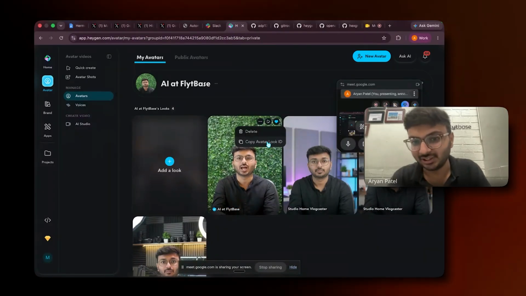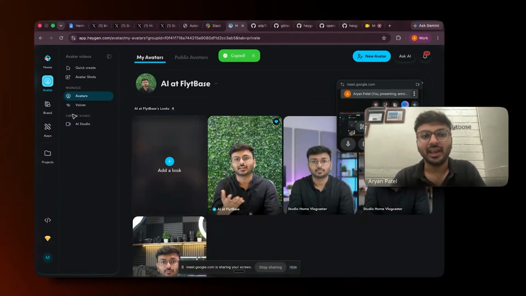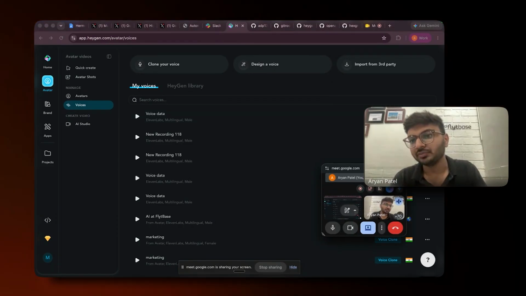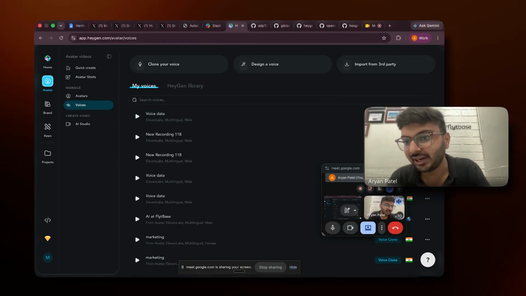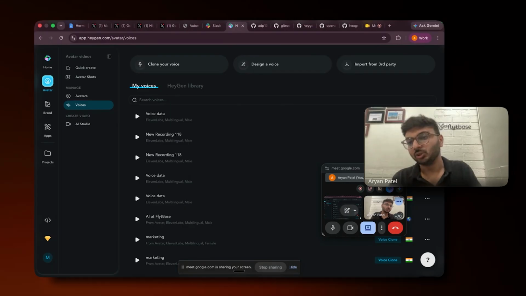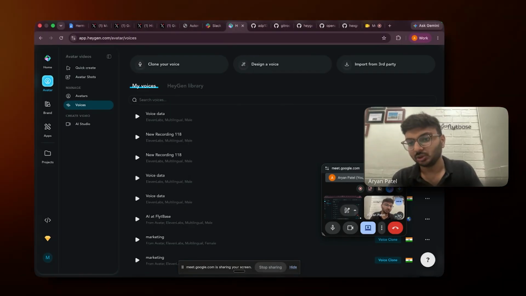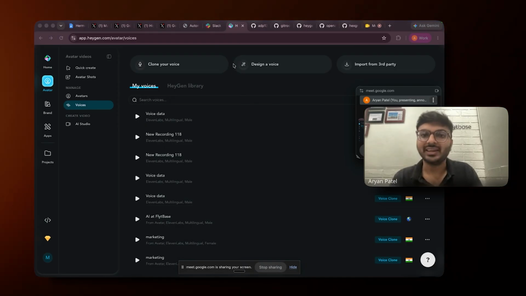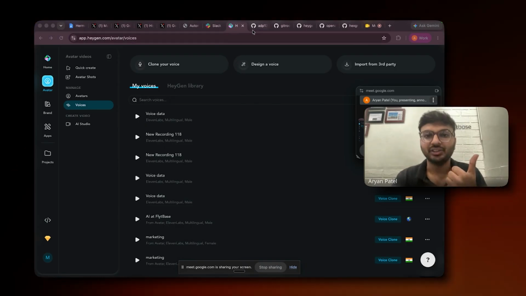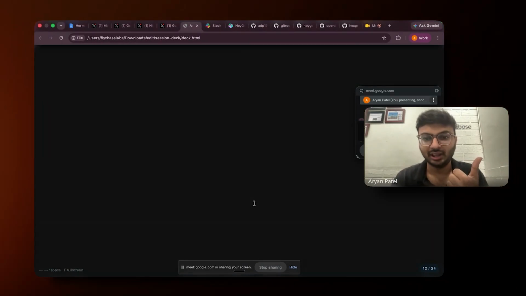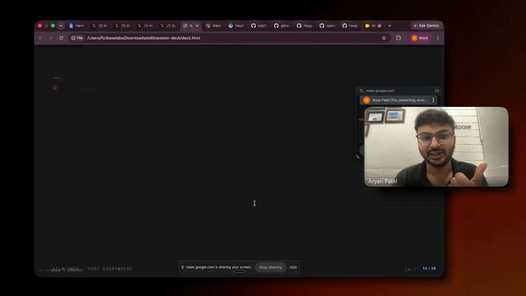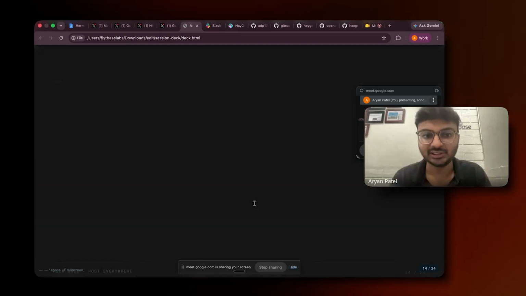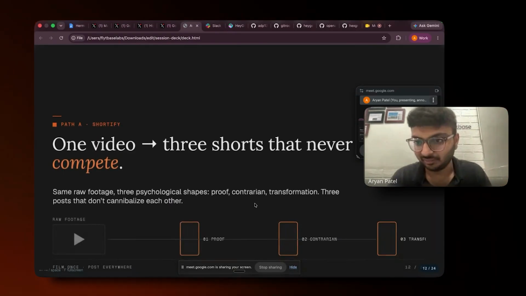Just copy this avatar look ID, and in voice itself, the voice which you have cloned, just take that ID and get a voice ID. So you will get your voice ID itself. Just take that voice ID, and while making those skill MD files, which I'll show you after the point where I show you the prompts which I've been using to make those MD files, just take this and keep it somewhere.